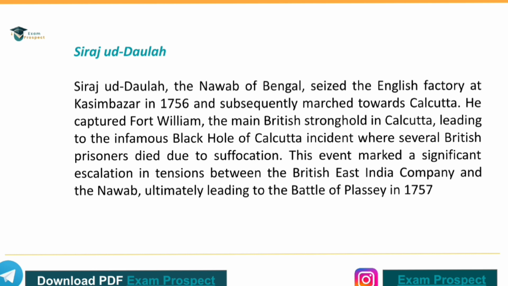He captured Fort William, the main British stronghold in Calcutta, leading to the infamous Black Hole of Calcutta incident, where several British prisoners died due to suffocation. This event marked a significant escalation in tensions between the British East India Company and the Nawab, ultimately leading to the Battle of Plassey in 1757.